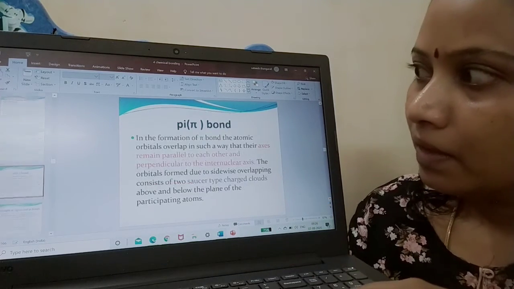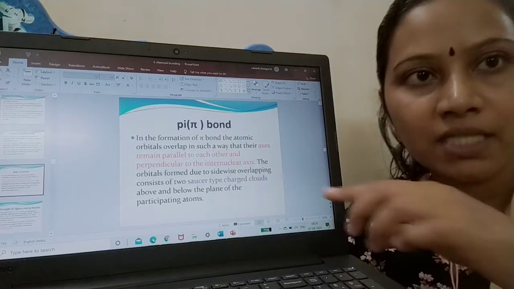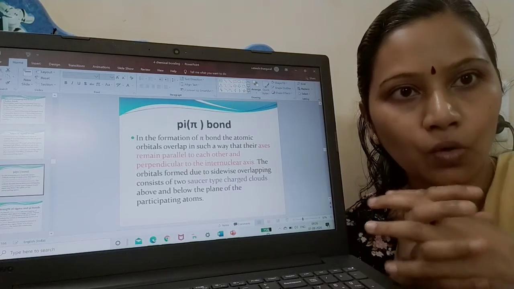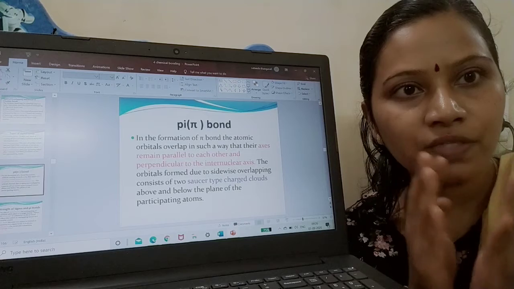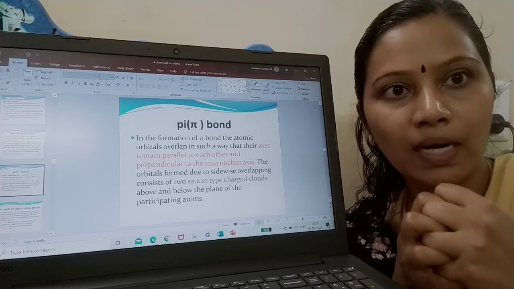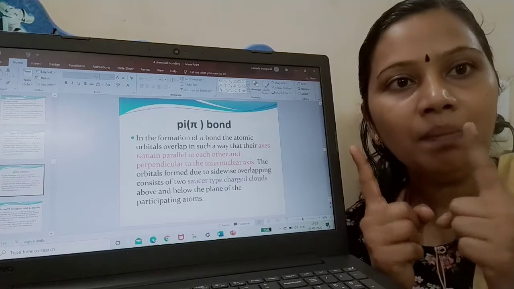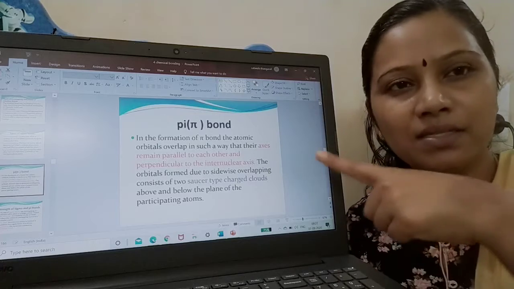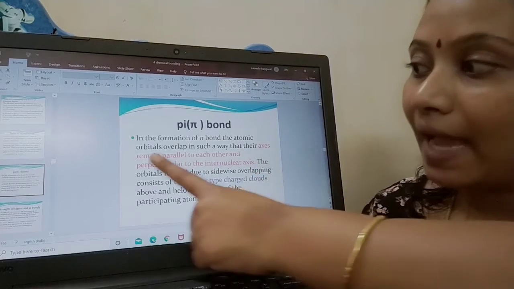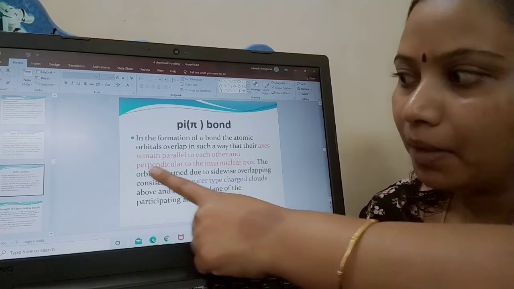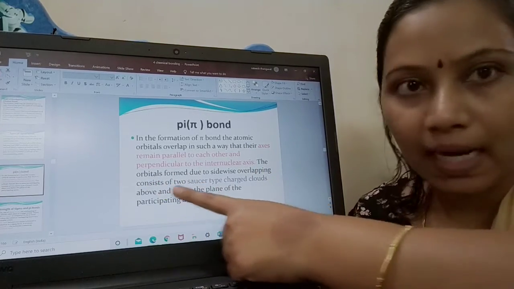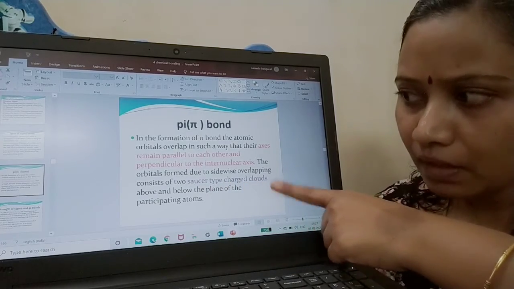Okay, children. So pi bond: I told you sigma is head-and-head overlapping. There is maximum surface of two orbitals overlapping. So when you look into the strength of sigma and pi bond, sigma is stronger. Why? Because the maximum portion of two orbitals is overlapping in the case of sigma bond. But pi overlapping happens only sideways, so its strength is less compared to sigma bond. So pi bond is formed in such a way that the axes remain parallel to each other and perpendicular to the internuclear axis. Now here the bond is formed by sidewise overlapping of two saucer-shaped clouds above and below the plane.